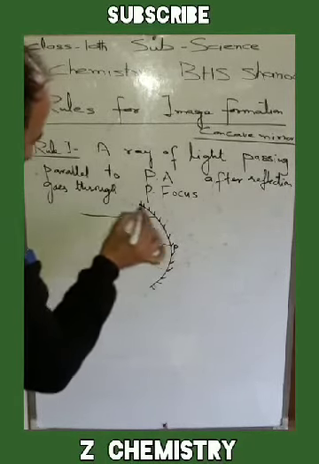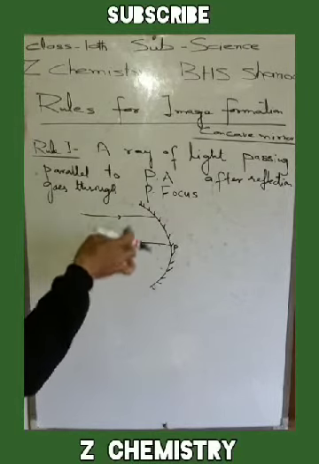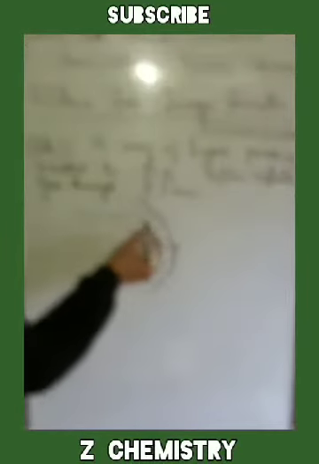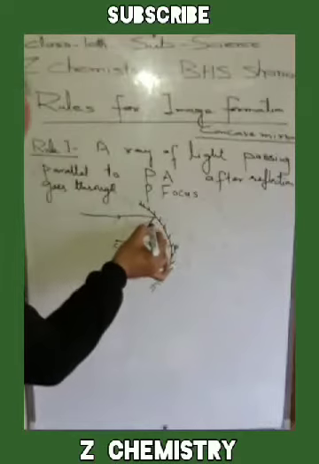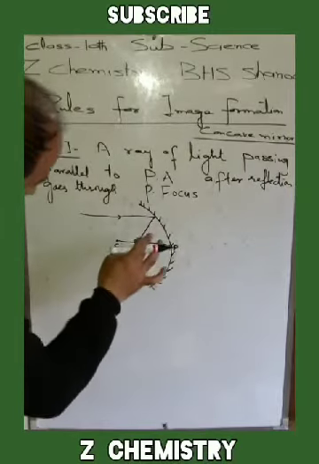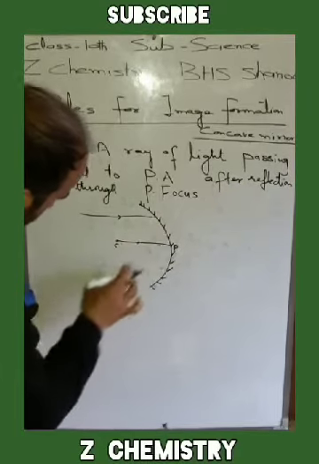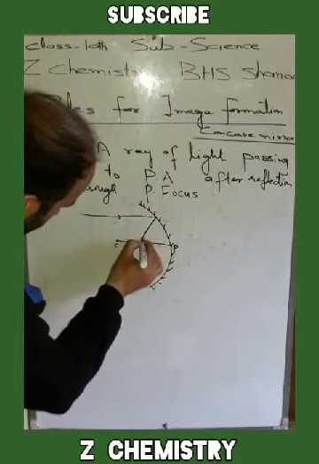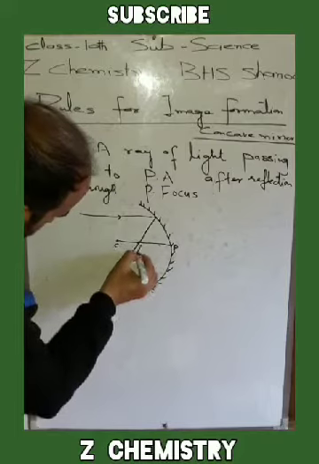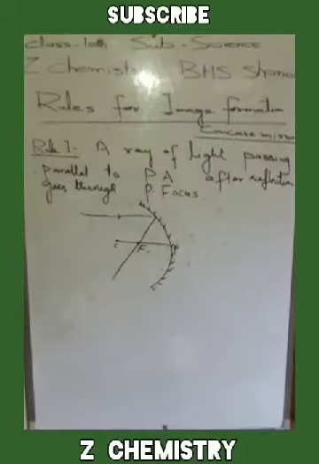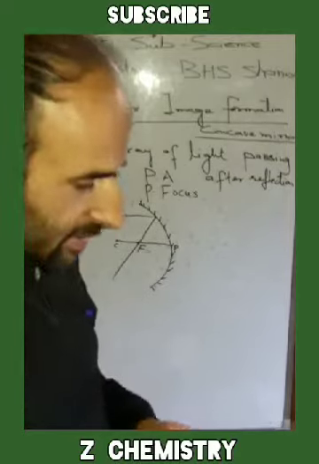This is a ray of light. It is parallel to this principal axis, and after reflection, this ray of light will pass through the principal focus. This is the first rule for the formation of images in case of concave mirror.